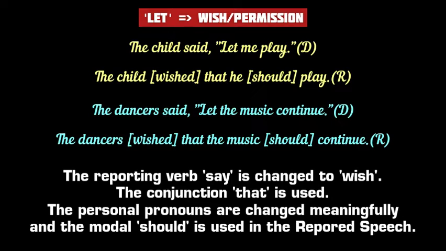Take another example. The dancers said, "Let the music continue." Here too, the sentence "let the music continue" expresses a wish of the dancers. So the reporting verb said becomes wished. The conjunction that is used in place of inverted commas. No personal pronoun here in the direct speech. The noun music remains unchanged. The modal should is used in place of let. There is no change in the principal verb continue. So in indirect narration, we have the dancers wished that music should continue.